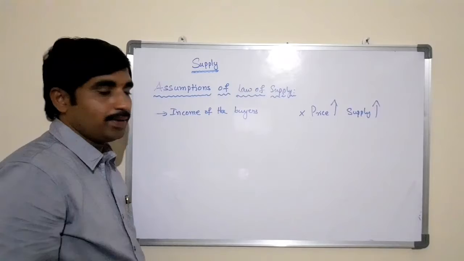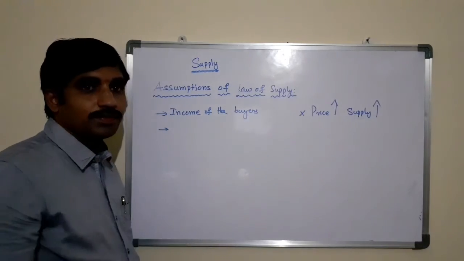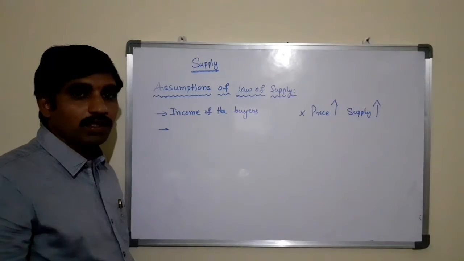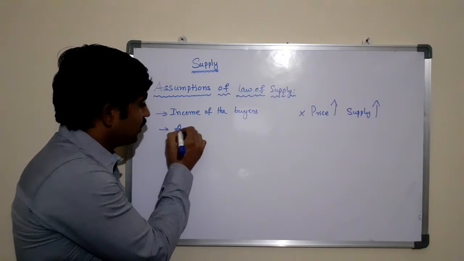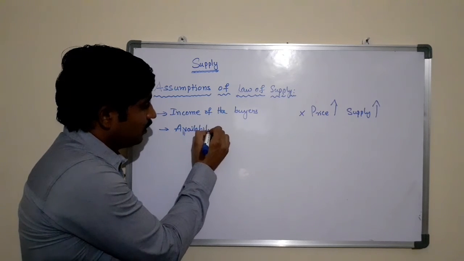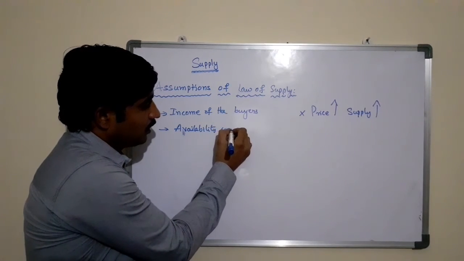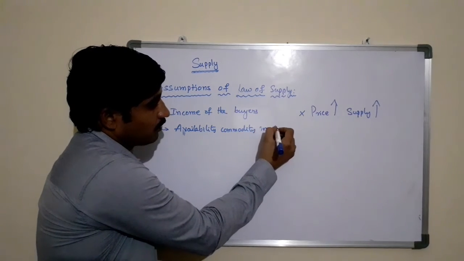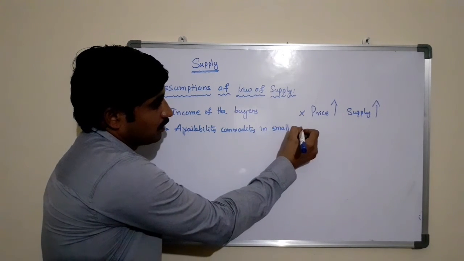The second one is that the commodity is measurable and available in small units. Availability of the commodity in small units.